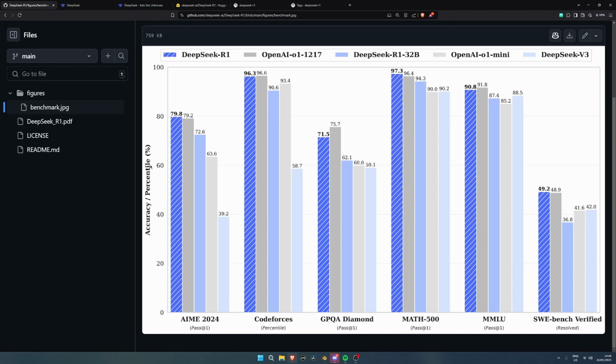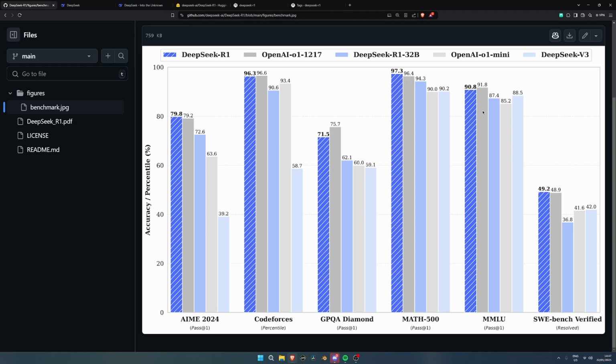Okay. So here we have the accuracy. So we can see it's surpassing OpenAI O1 in whatever this is. Surpassing it by a bit, but still. Codeforces percentiles. So I guess OpenAI takes the lead on that, but it's very close. GPQA Diamond, which I still don't know what that is, beats DeepSeek by a significant amount, but they're still next to each other. DeepSeek R1, as you can see. Here we have Math 500, which should be self-explanatory. 97.3, so it beats OpenAI on math, which is, I assume, what this is.